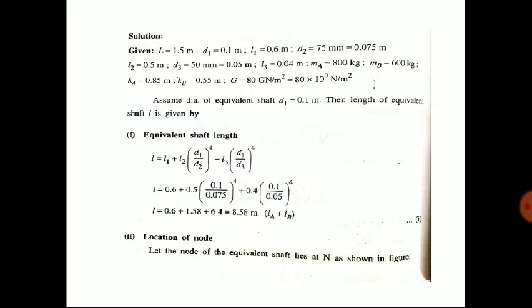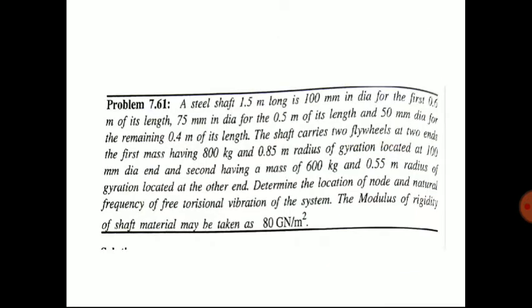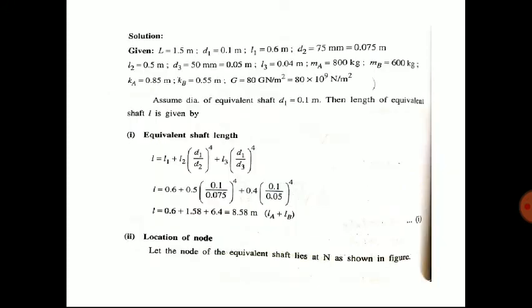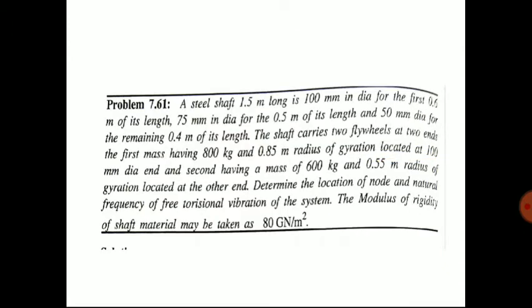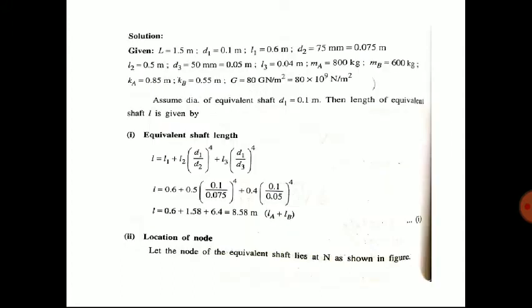That is D2 75, L2 0.5. Then it is given 50 mm for the remaining 0.4. So D3 50, L3 0.4 meter. And similarly, it is given MA, that is the shaft carries 2 flywheels at 2 ends. The first mass having mass 800 kg. So MA 800. Second mass is given 600. So MB. And KA, KB are given, G is given.